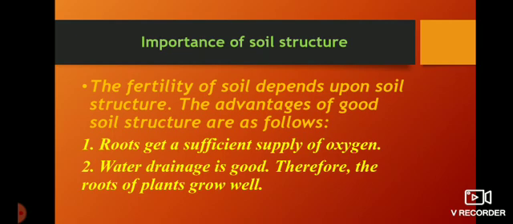Water drainage is good, meaning removal of water is good. Therefore the roots of plants grow well. Understood?